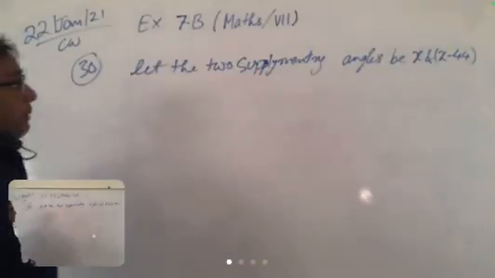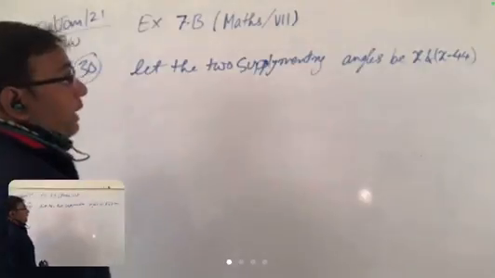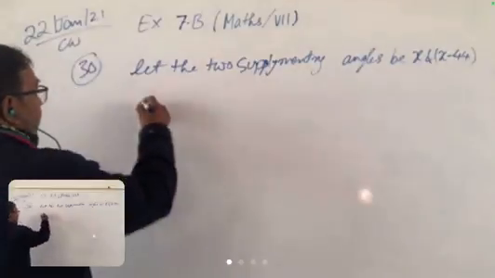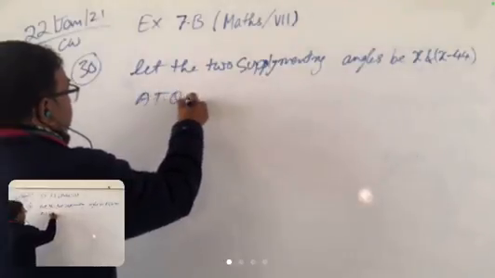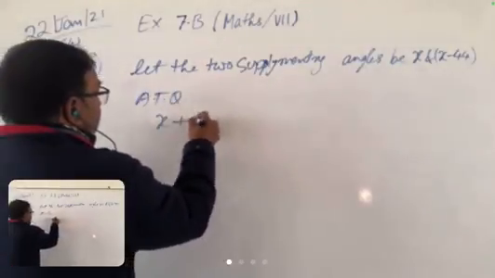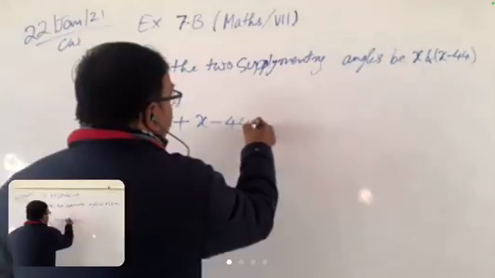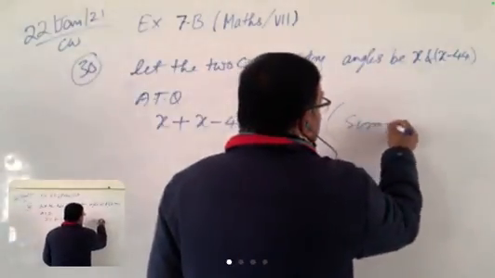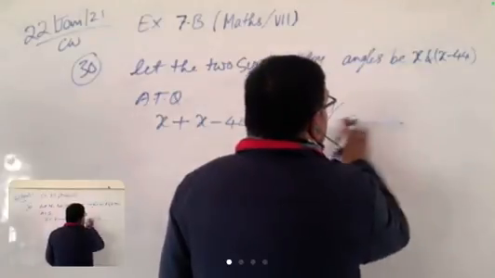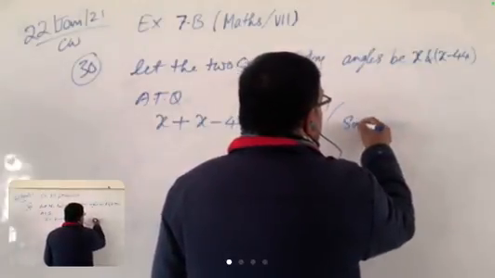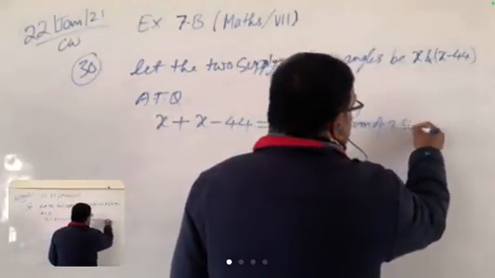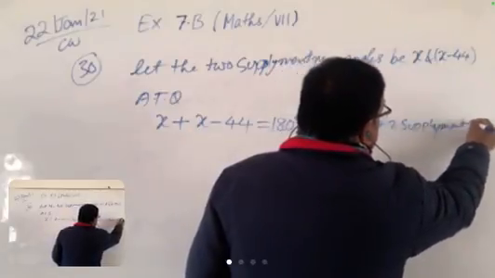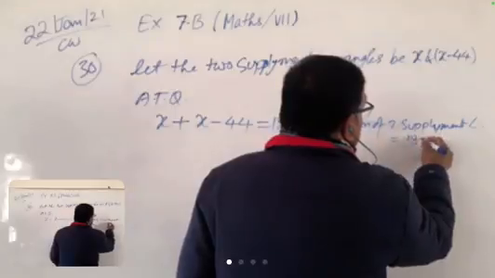Let the two supplementary angles be x and x minus 44. Now according to the question, x plus x minus 44 is equal to 180 degrees. Sum of two supplementary angles is equal to 180 degrees.